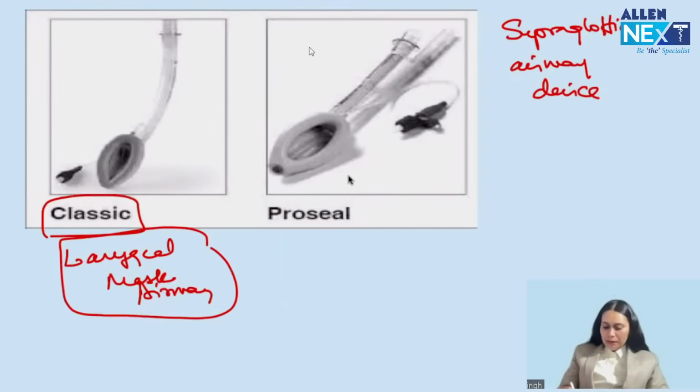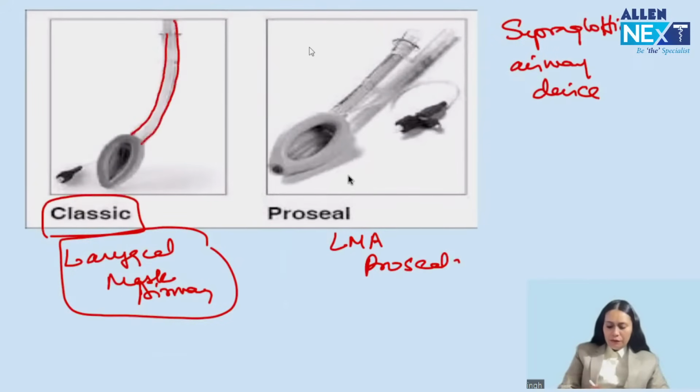And this is LMA ProSeal. So the first question which can be asked, image. LMA classic has a single tube. This is a first generation supraglottic airway device. Only used for ventilation.